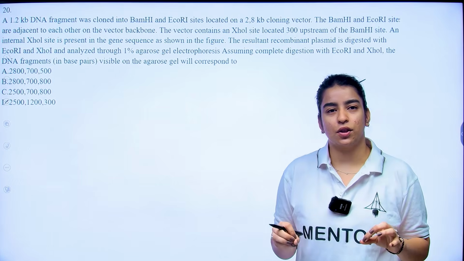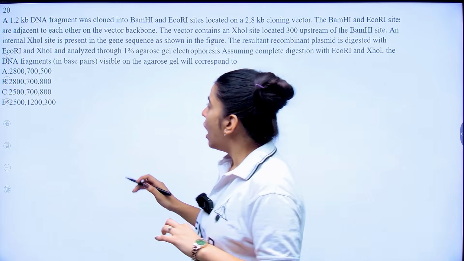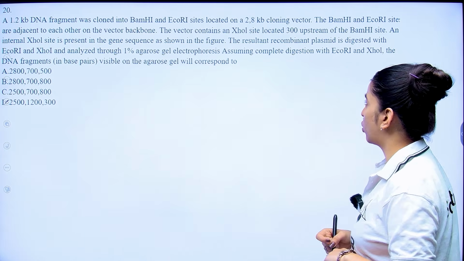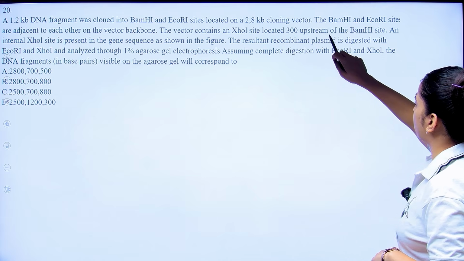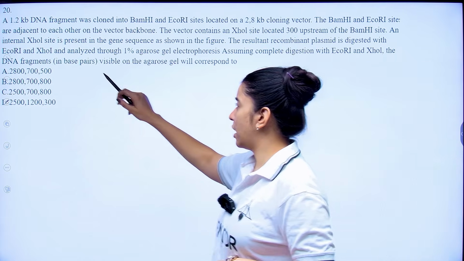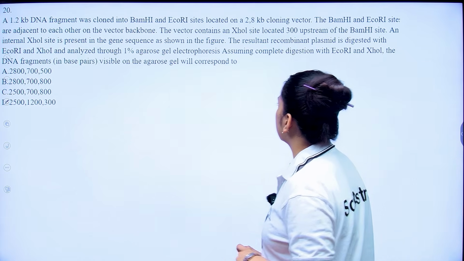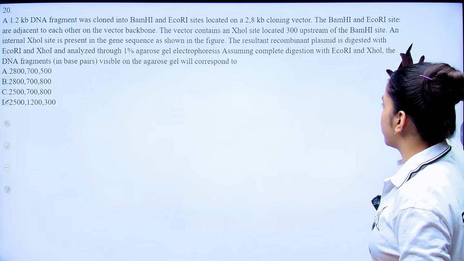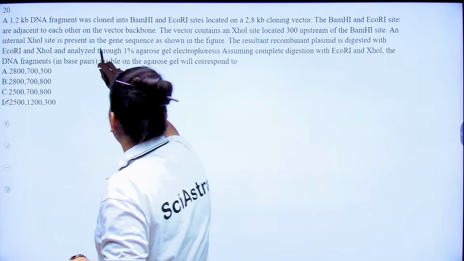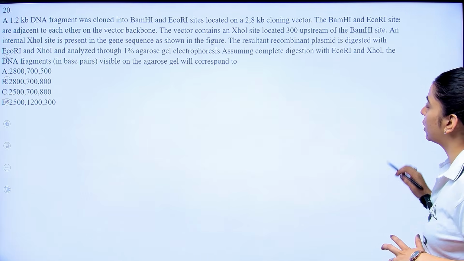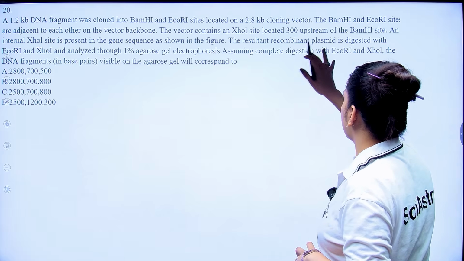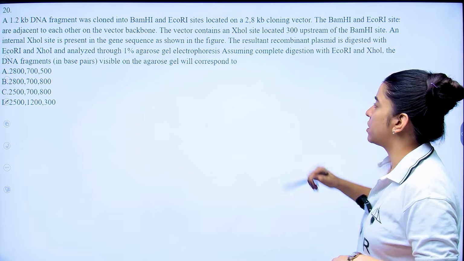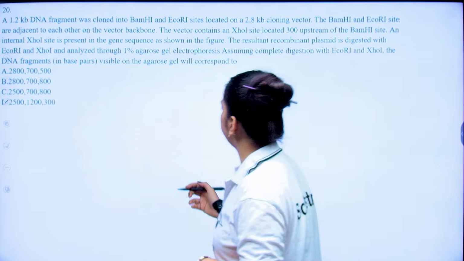Now, coming to your 20th question. This question is a little tricky. Here, a 1.2 kb DNA fragment was cloned with BamHI and EcoRI sites located on a 2.8 kb cloning vector. The BamHI and EcoRI sites are adjacent to each other on the vector backbone. The vector contains a ZO1 site located 300 base pairs upstream of the BamHI site, and an internal ZOL site is present in the gene sequence as shown in the figure. Now the figure is missing here, but no problem. The resultant recombinant plasmid is digested with EcoRI and ZOL1 and analyzed through 1% agarose gel, and we have to find the DNA fragment size.